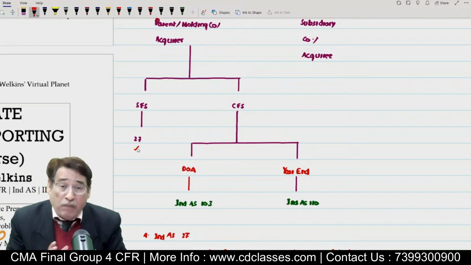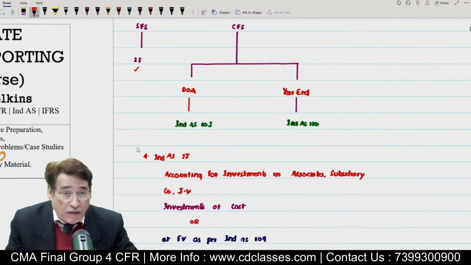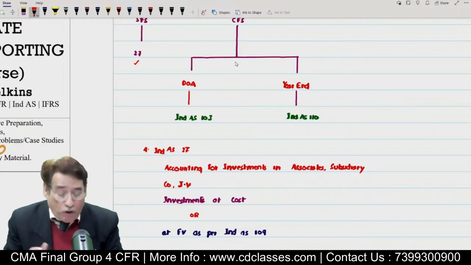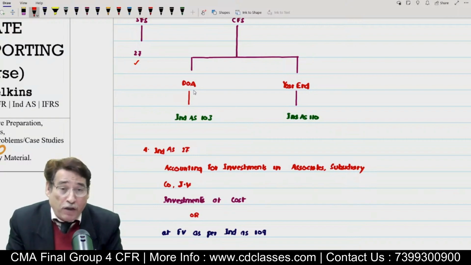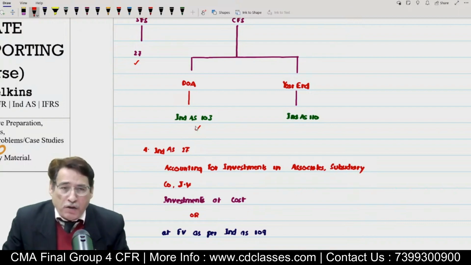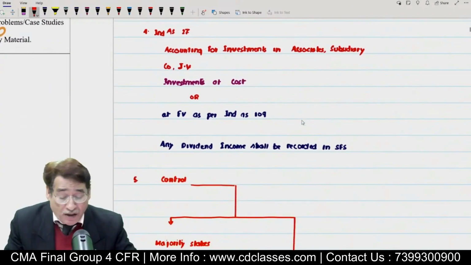Separate financial statement shall be prepared as per Ind AS 27. But for consolidated financial statement, this is the important point: on the date of acquisition, the parent company will prepare the consolidated financial statement, and at the year end and subsequent year ends, it will have to prepare the consolidated financial statement again. When it prepares the consolidated financial statement on the date of acquisition, I told you Ind AS 103 will come into play. While at the year end and subsequent year end, whenever we prepare the consolidated financial statement, we will have to apply Ind AS 110. Is it clear to you?